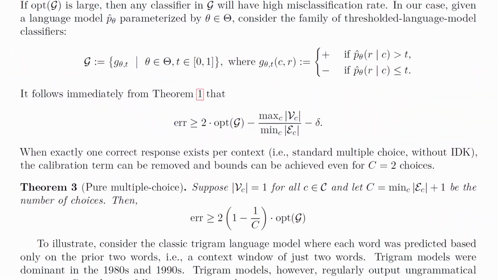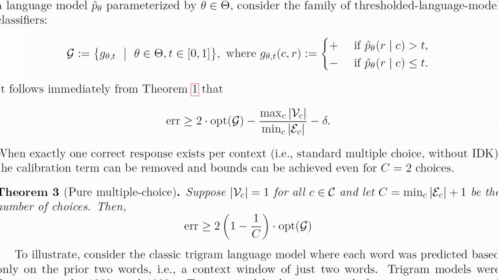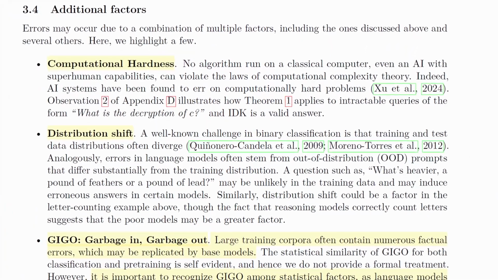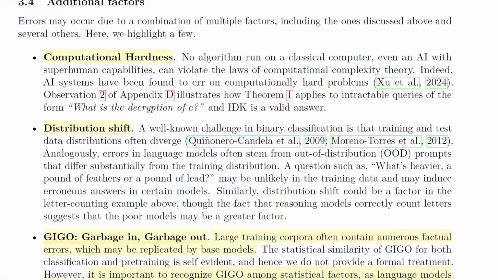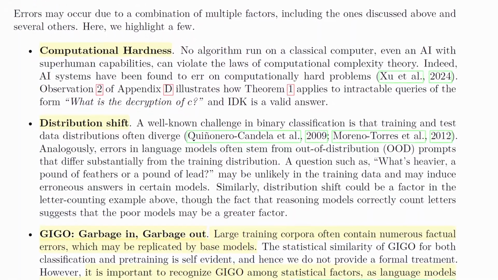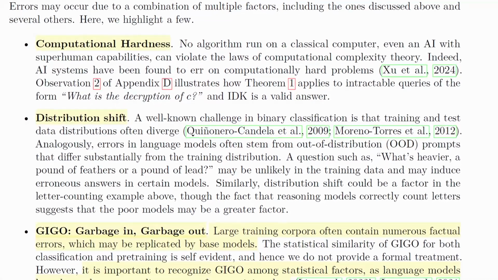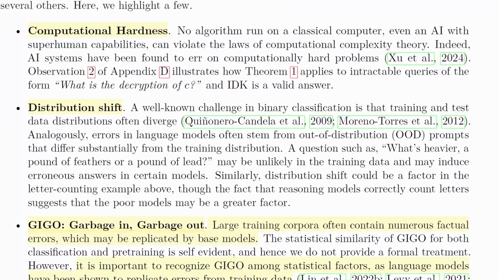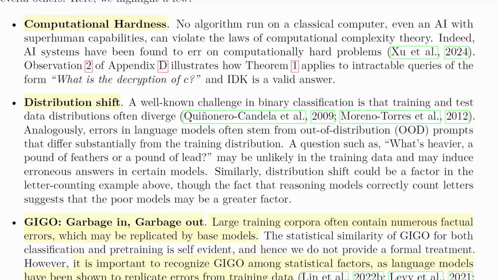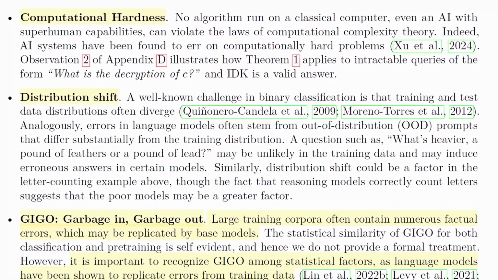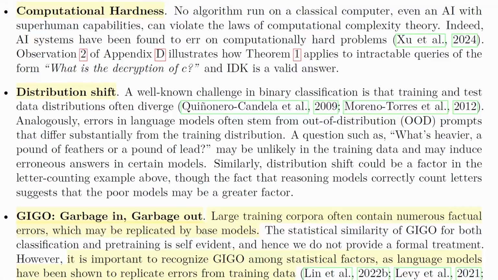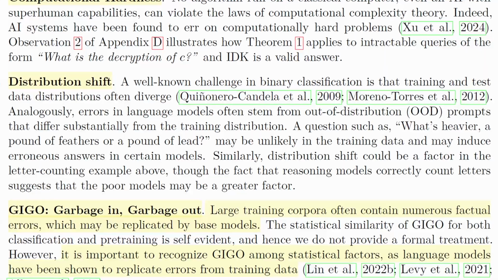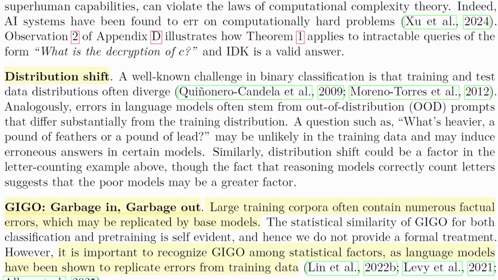They go on to explain different statistical aspects of what's going on with that, and then they also add additional factors, meaning computational hardness when a question is simply too hard to answer. "I don't know" would be a valid answer for a question that doesn't have a real answer, but that's an additional factor, that it doesn't necessarily have that option. Then there's distribution shift, in that training and test data distributions sometimes diverge. And then the big one here is garbage in, garbage out. If it's trained on bad information that is all over the place, well then yeah, it's going to create more hallucinations and more incorrect answers. So that's a big one.